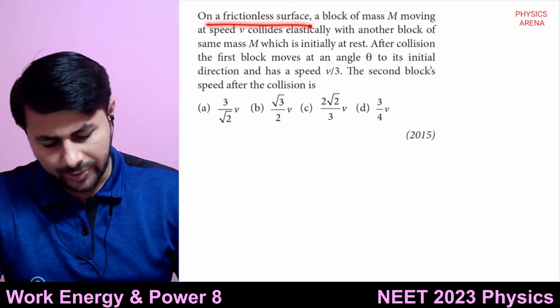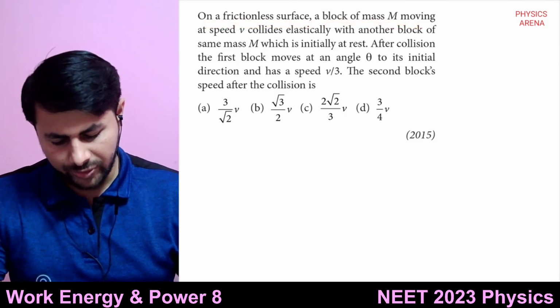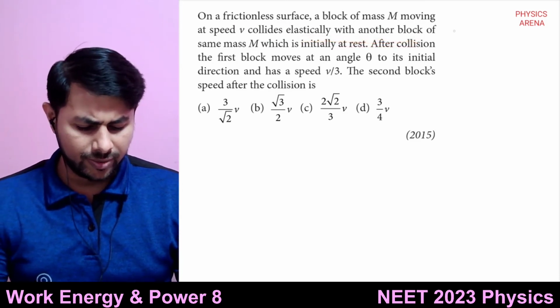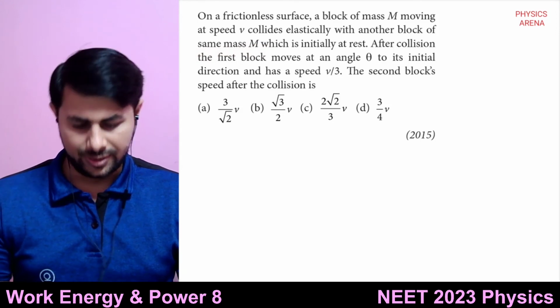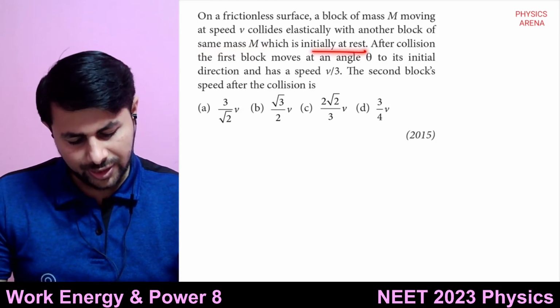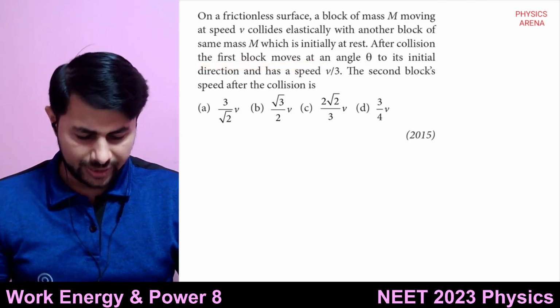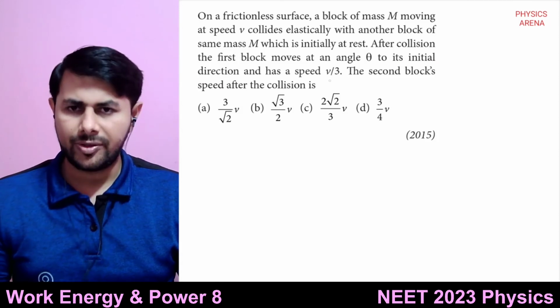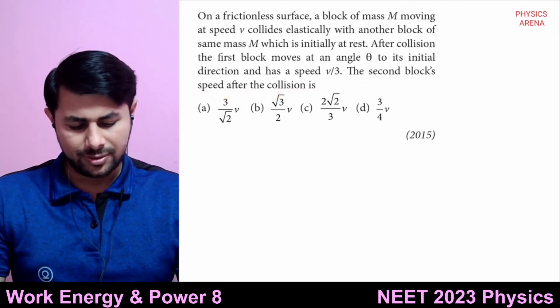On a frictionless surface, a block of mass m moving at a speed v collides elastically with another block of the same mass, which is initially at rest. After collision, the first block moves at an angle of theta to its initial direction and has a speed v by 3. The second block's speed after the collision is?